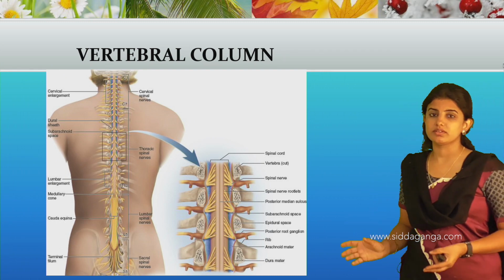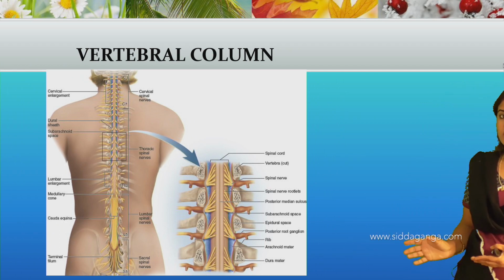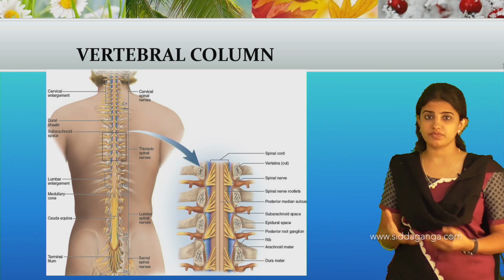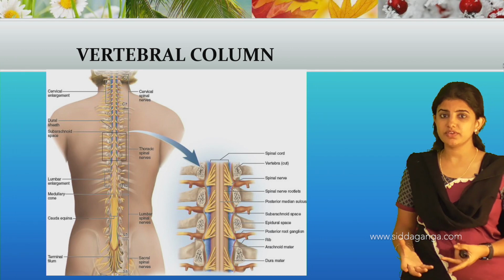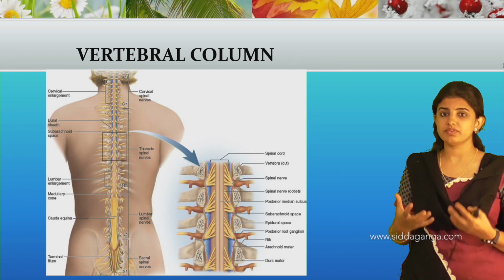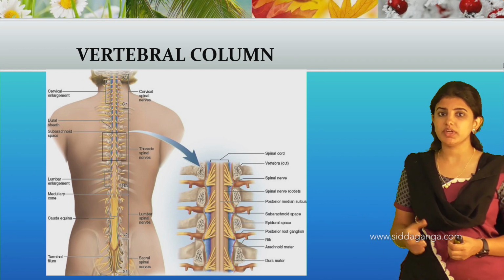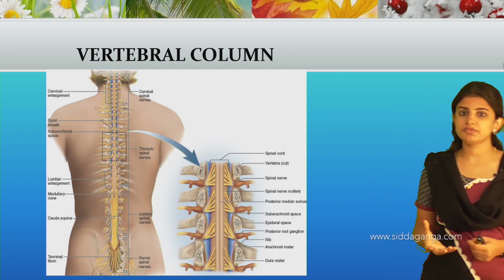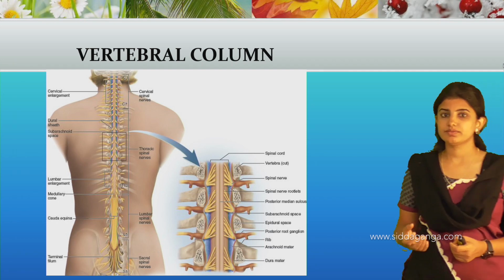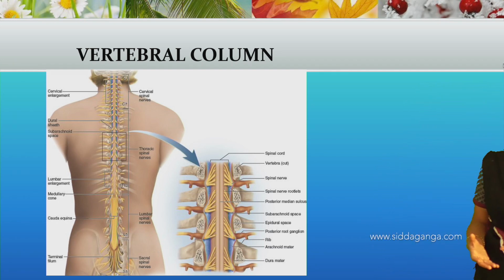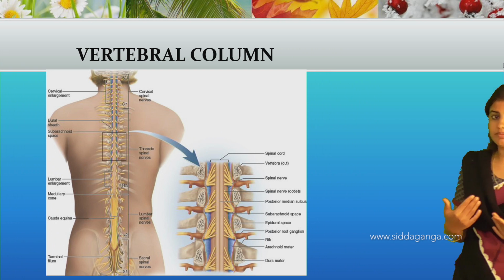The vertebral column also has functions. It is helpful for the upright position. We stand in an upright way with the help of the backbone. It helps protect the spinal cord, and it allows movement in a bending position.